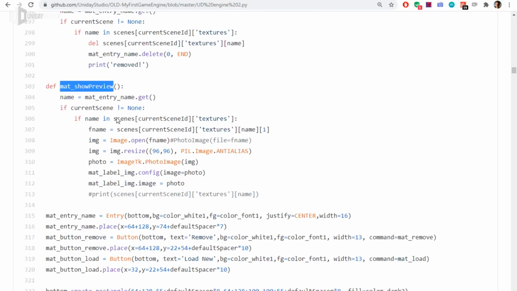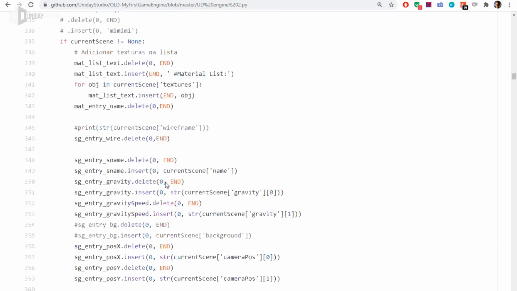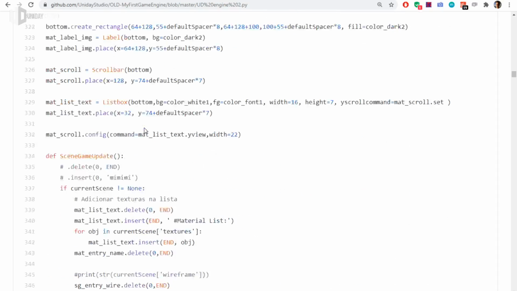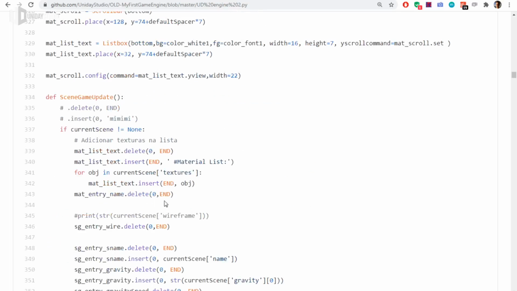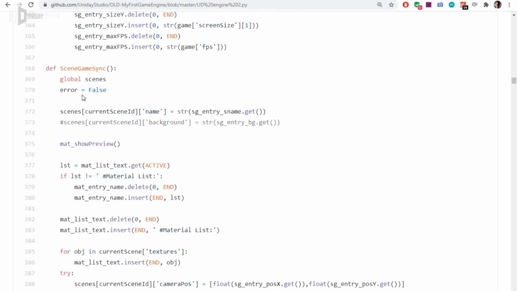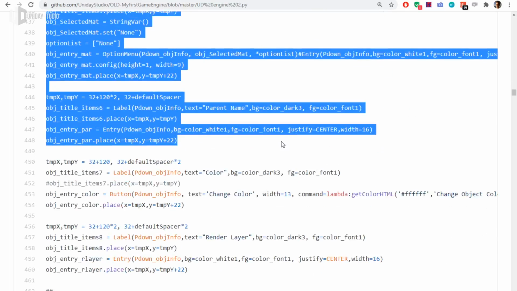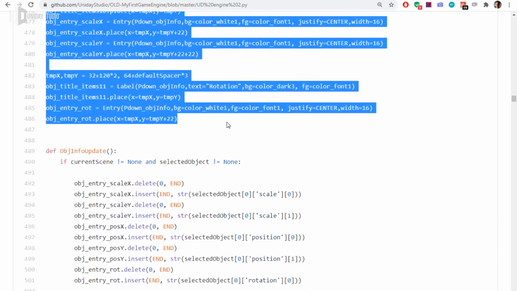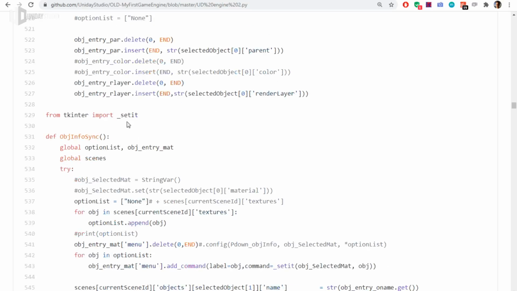Show preview, again, this is weird. I have no idea what this thing is doing. It's probably writing stuff, showing stuff in the UI. Again, more and more of that scene. And again, take a look at my lack of naming convention. This is using underline, this is again using camel case. I'm starting a function with a capital letter right now, and then somewhere else I start another function without the capital. Again, a bunch of duplicated code. That's why this code is huge, because it has a bunch of duplicated code. That's very bad.